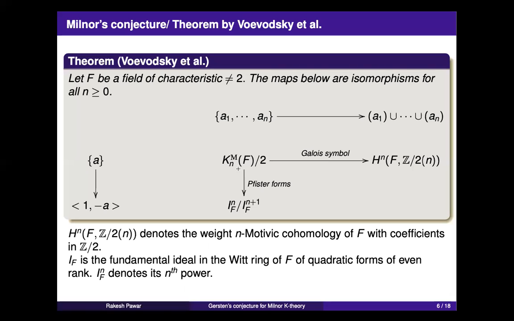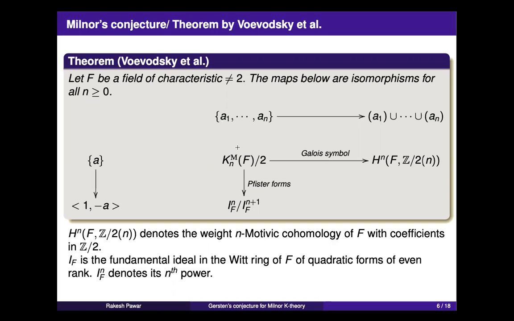So nth Milnor K theory modulo 2 will map to this odd looking thing, which is motivic cohomology, and you can relate it to something called Galois cohomology with coefficients in mu2 tensor power n, where mu2 is the second root of unity in the field. So this is some kind of Galois cohomology, if you want to think about it. And this assigns a Milnor symbol to a class in Galois cohomology. So it is sometimes called the Galois symbol.